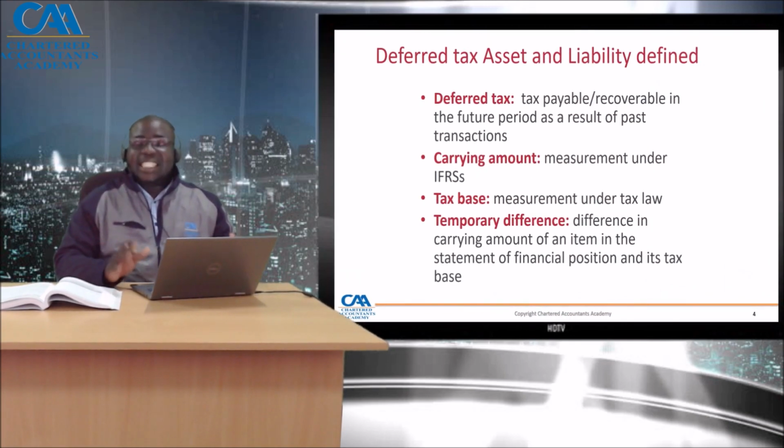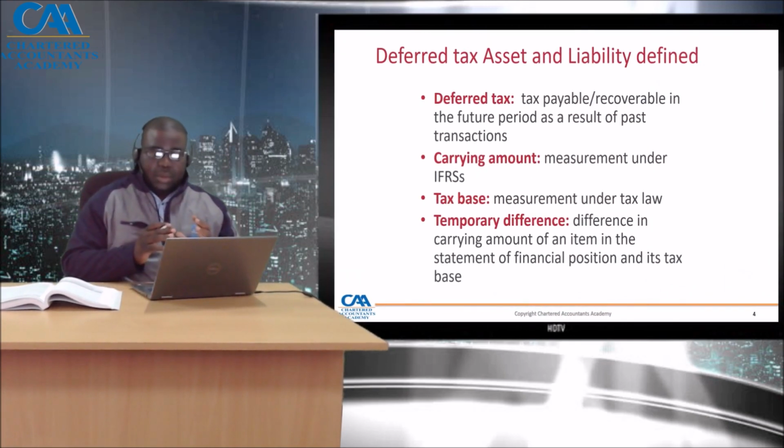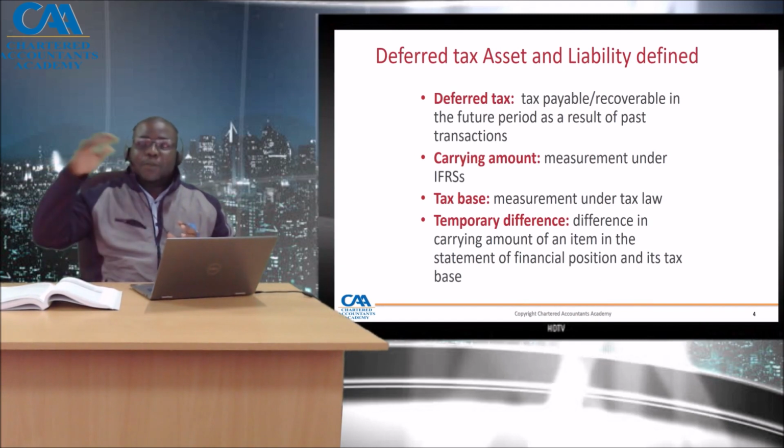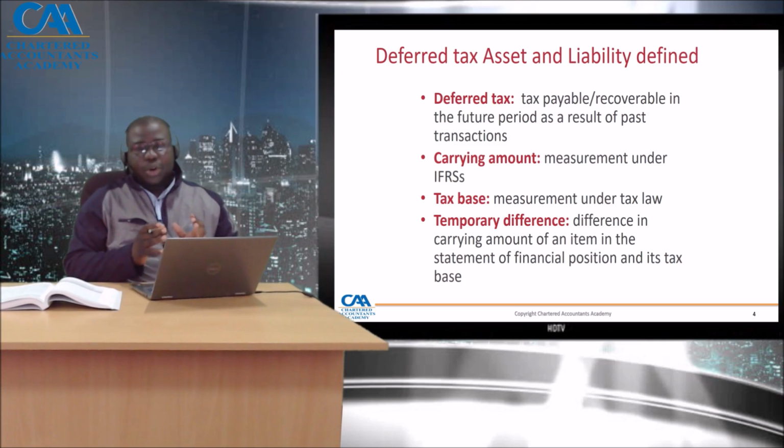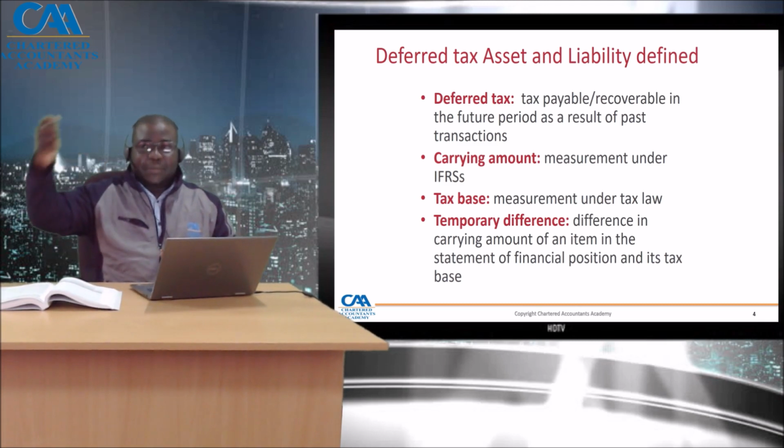So deferred tax is tax that is payable or recoverable in future periods as a result of past transactions. So the income has been earned in the current period due to transactions in the current period, but the tax will only be triggered in the future. It will be paid in the future.